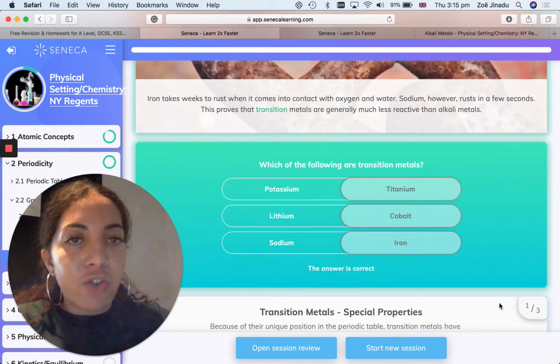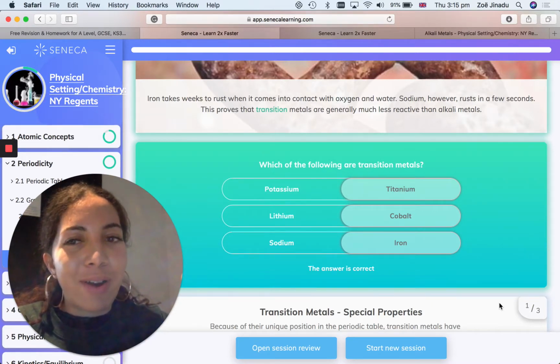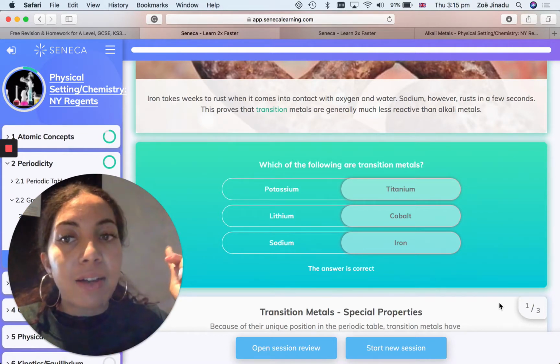Which of the following are transition metals? Titanium, tick. Oh, I really want to sing that song, but I'm not going to. Okay, moving on. Cobalt, tick, and iron, tick.